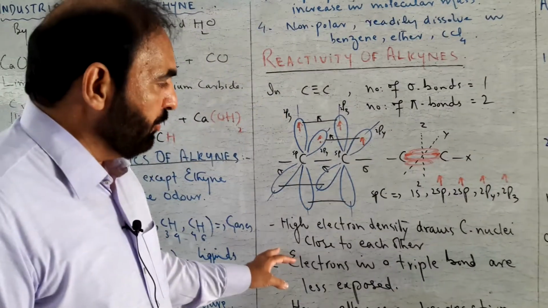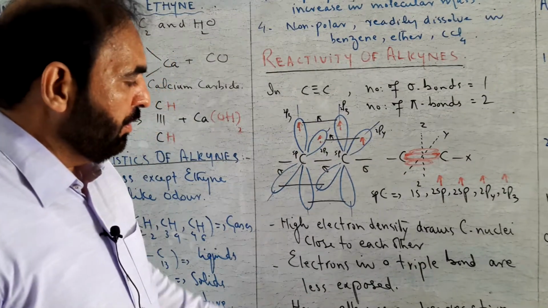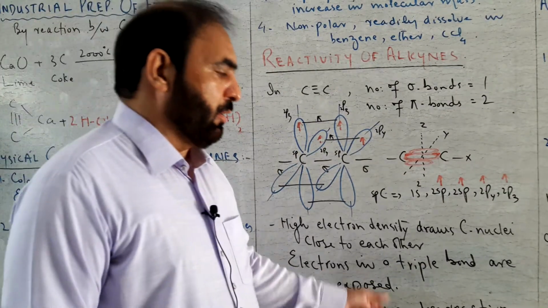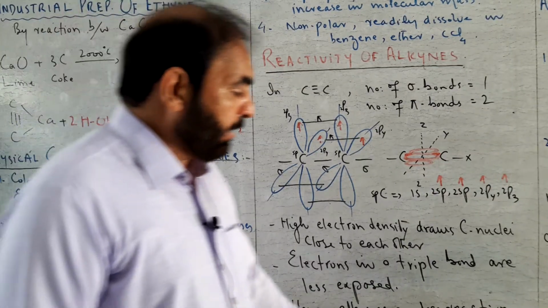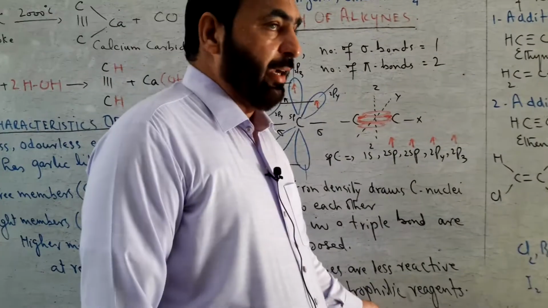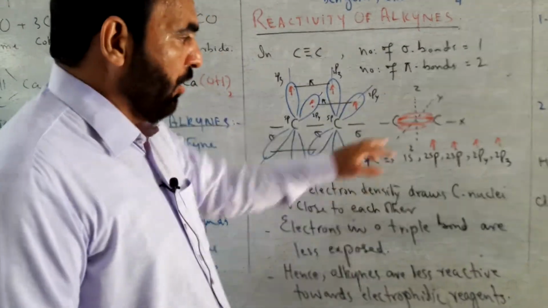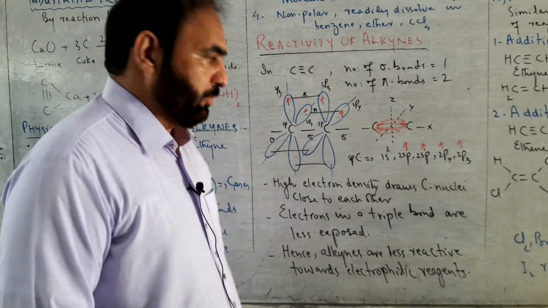The electrons of pi bond have less exposure for attack by electrophilic reagents. Electrophile cannot find electrons easily from these triply bonded carbon atoms.